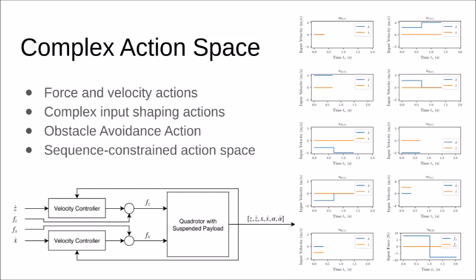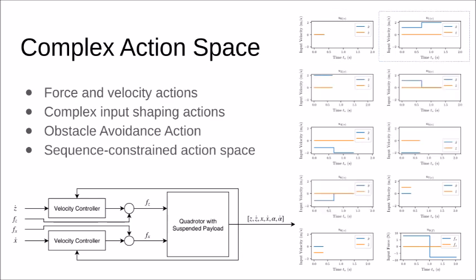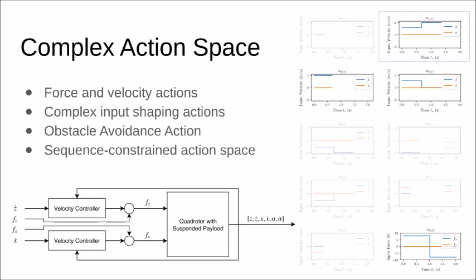What is more, the action space is sequence constrained, meaning if the current velocity is zero, it can only apply input shaping actions, no full velocity actions. The same if the quadrotor is traveling at full speed. The action space is limited to actions that will keep the quadrotor swing at a minimum, such as input shaping actions, or continue at the current velocity.